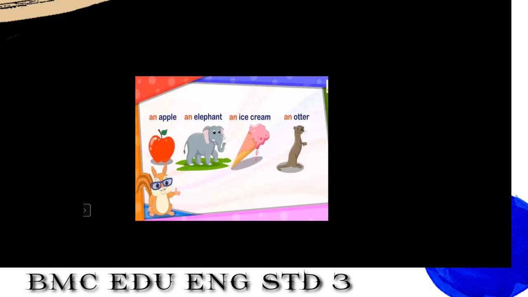You can say an apple, because A is used here and A is a vowel. An elephant. It starts with E, and E is again a vowel. And an ice cream. I is a vowel. And an otter. So O is again a vowel. An is always used before a vowel sound.